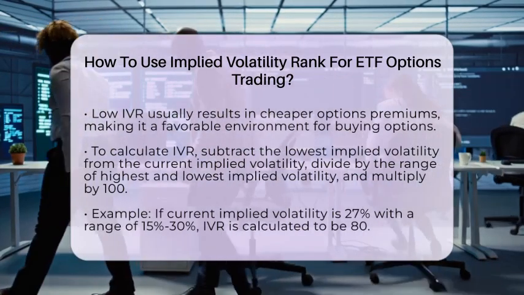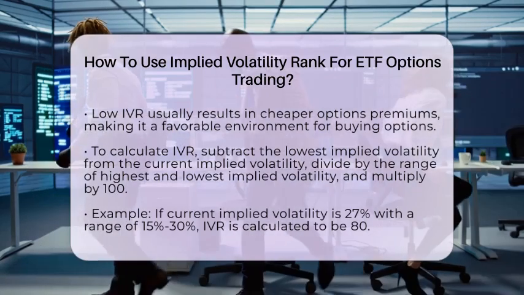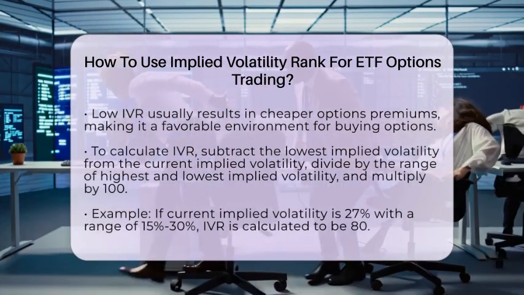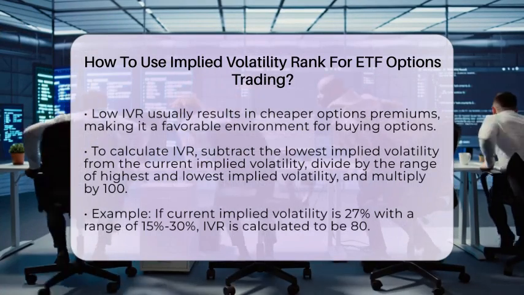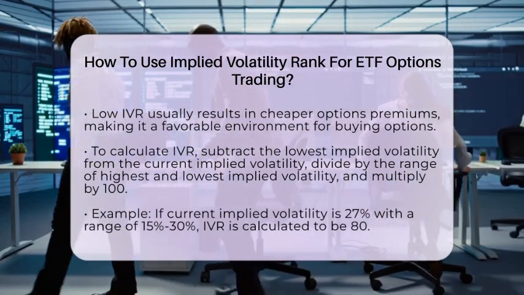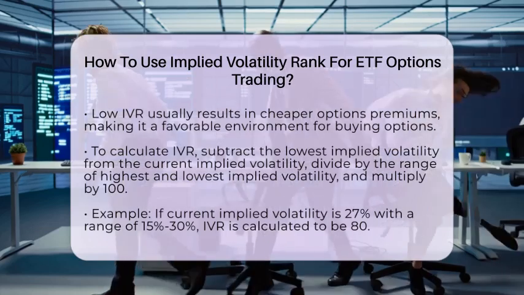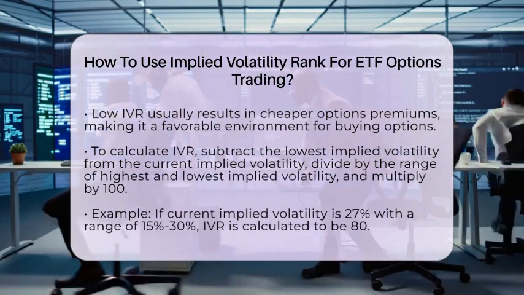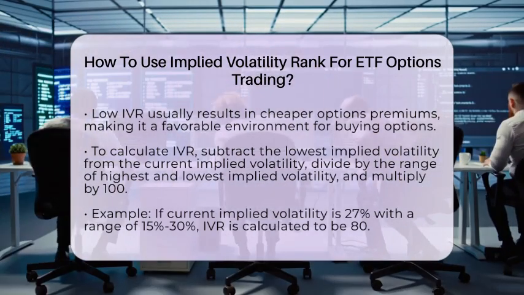In swing trading with exchange-traded fund options, using the implied volatility rank can help you identify favorable entry points. High implied volatility rank environments may present opportunities to sell options and collect premiums, expecting volatility to revert lower as the swing trade progresses. On the flip side, low implied volatility rank situations might be better for buying options to capture potential volatility increases or directional moves during the swing.